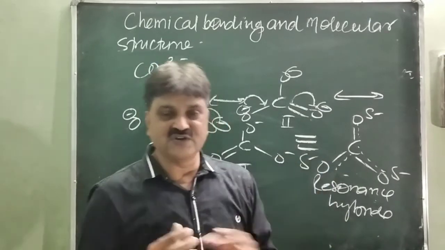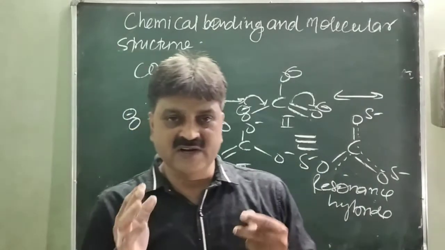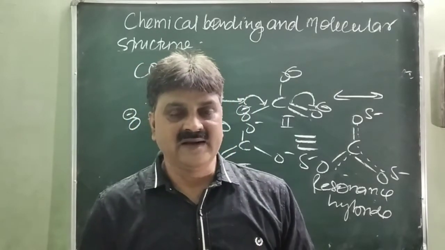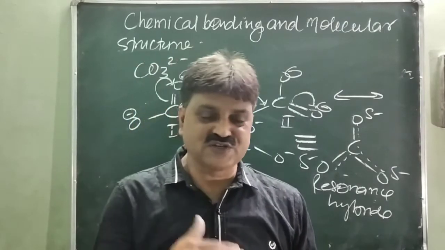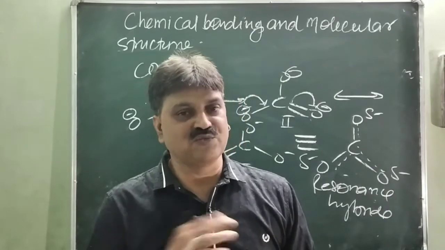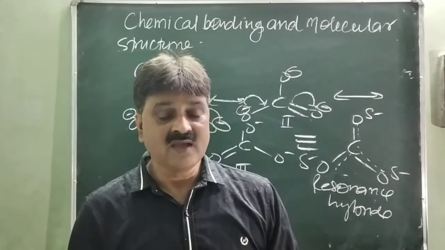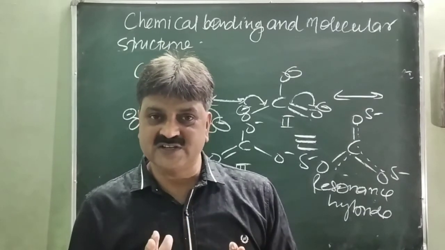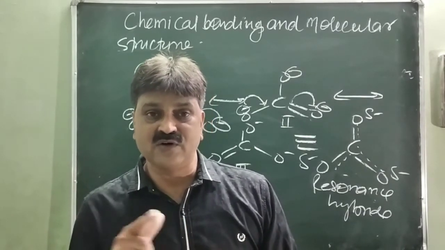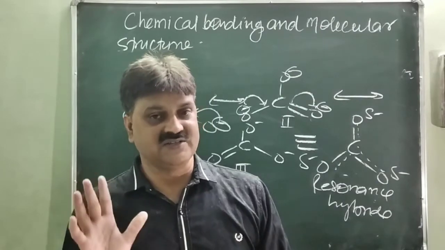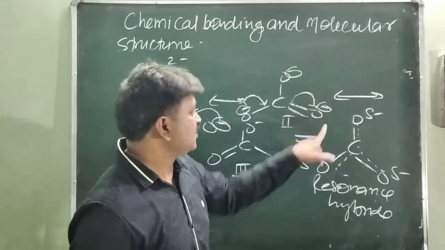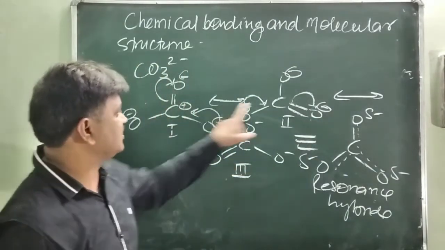So in the case of resonance structures, there is a change in only the electronic structure, not the molecular structure. Electron dispersion takes place, conjugated to the formation of a new bond. The molecular structure is the same, but the change is found only in the electronic structure. Just like this, the carbon and oxygen are placed at the same place, but the change is found only in the electronic structures.